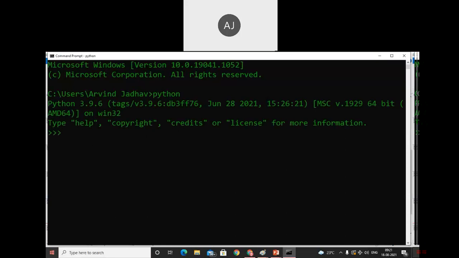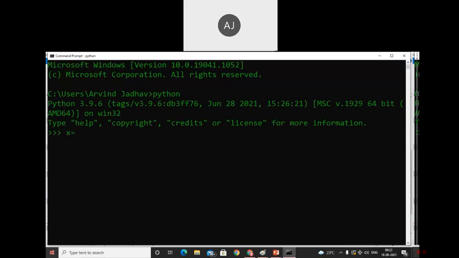Okay, the print function, ID function, and type function. The ID function is used to identify the address of a given value or variable. Similarly, by using that function we will get the idea.